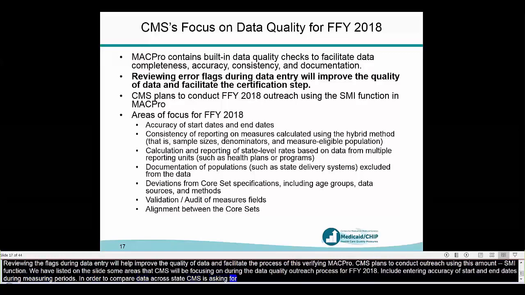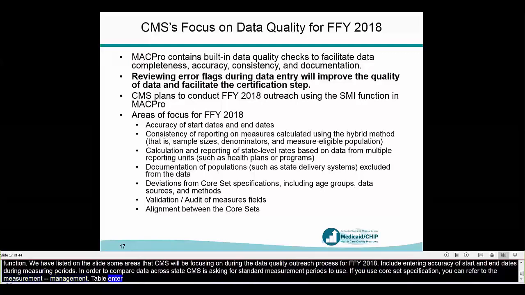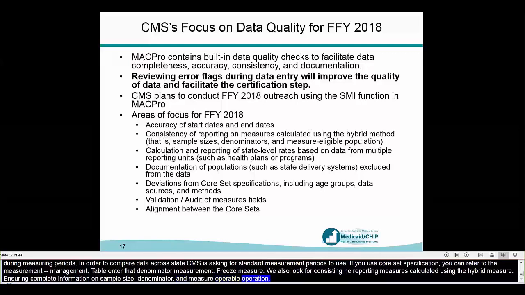So if you use core set specifications, you can refer to the measurement period table and enter the denominator measurement period for each measure. We also look for consistency of reporting measures calculated using the hybrid method, meaning ensuring that there is complete information on the sample size, denominator, and measure eligible population. We also will focus on calculation and reporting of state-level rates when data are combined from multiple reporting units, such as health plans or programs.